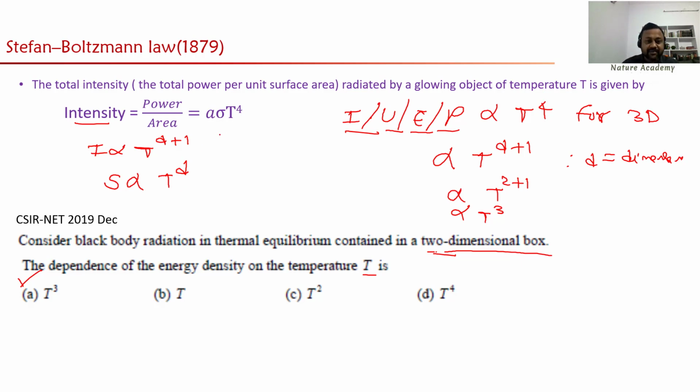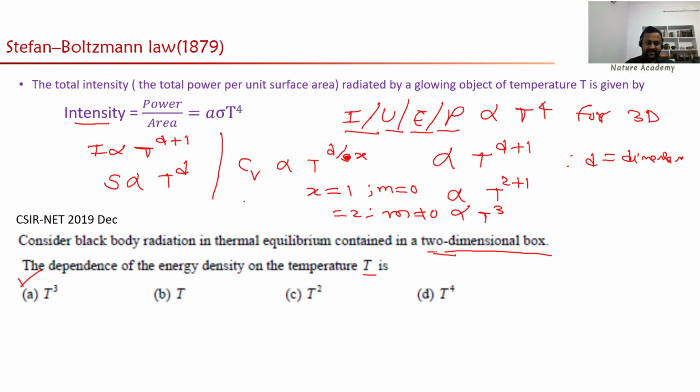Then what is the relation between specific heat and temperature? Specific heat is generally represented with C_V. This is also proportional to T power D, with one factor. You can call that factor L, M, N, anything, but don't take S because S is already used for entropy, so let me take it as X. X is equal to 1 for massless particles, for m equal to 0, and X is equal to 2 for massive particles.